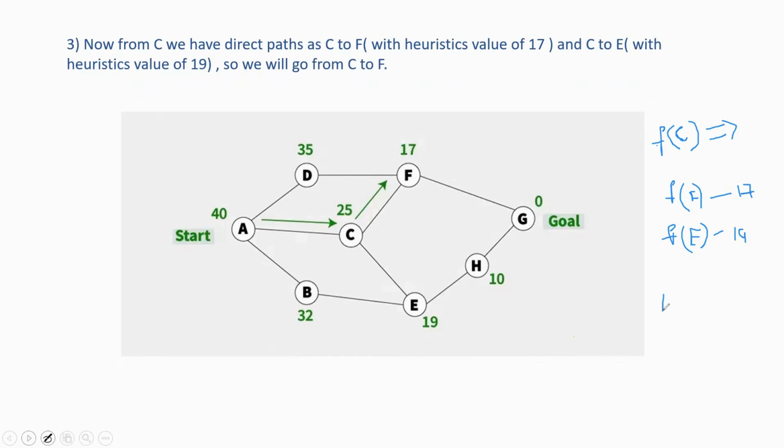In the 17 and 19, we have two neighbors, and we want to take one neighbor to move forward. 17 is less than 19, so 19 is greater than 17, right? So 17 is smaller than 19. It chooses the shortest path to move quickly to the goal value. So it easily considers that 17 has the shortest path, so it chooses C to F. And after that, we have the connected loop as the same.